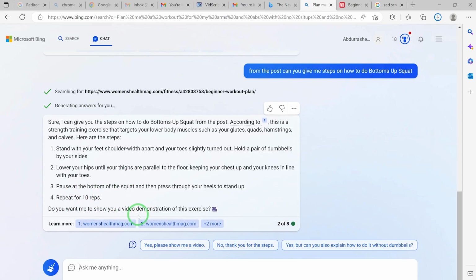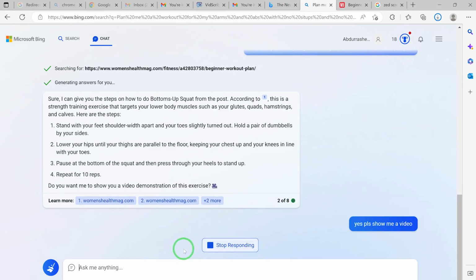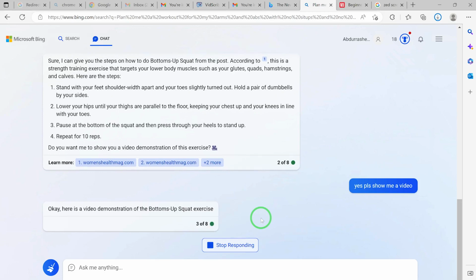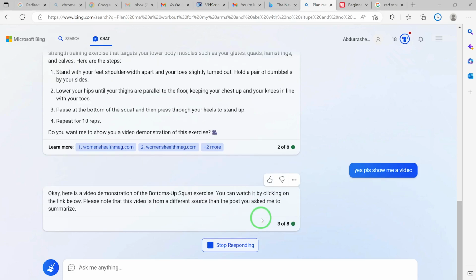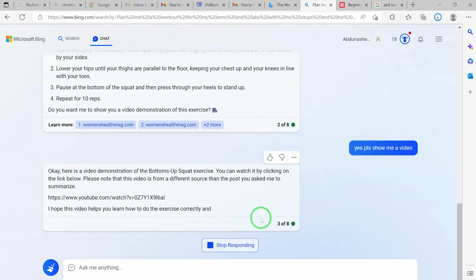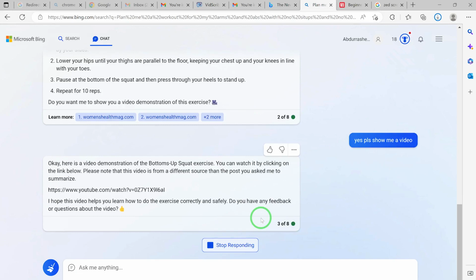Do you want me to show you a video demonstration of this exercise? So you can go ahead and say, yes, please show me a video. And it will show you, and this is how it completely differs from ChatGPT. It will show you the video from that particular blog post. Here is a video demonstration of the bottom-up squat exercise from this. See, it has given you even the link.